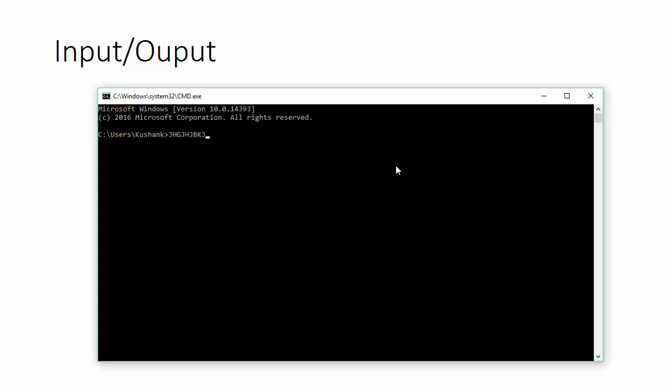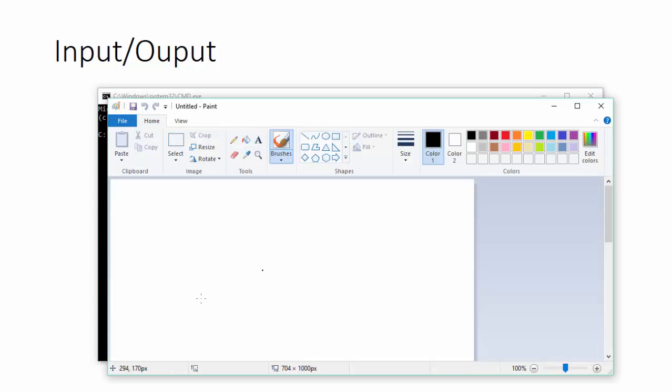But for now, let us consider that rather than dealing with CMD, what if I open Microsoft Word or Paint or browser? What then? There also we convey our intentions to the computer by sometimes recording our voice or sometimes clicking something using the mouse like this.